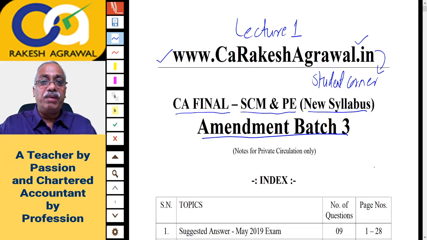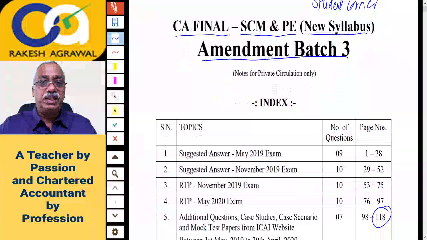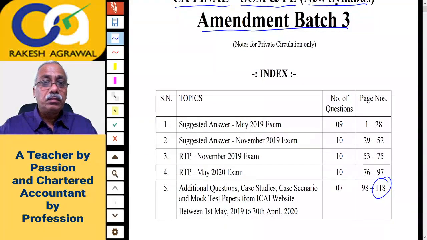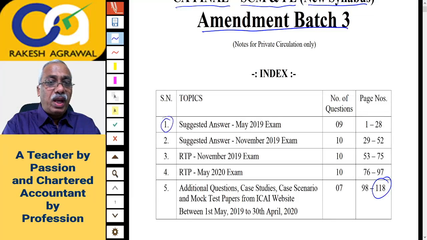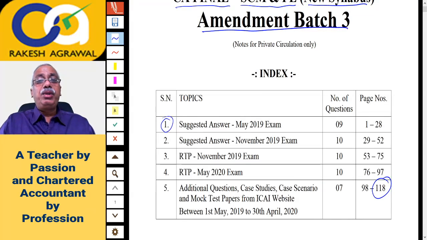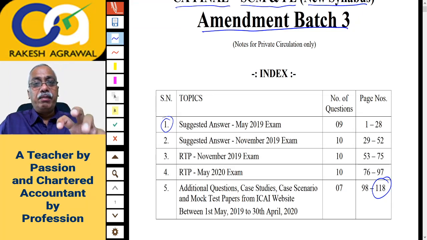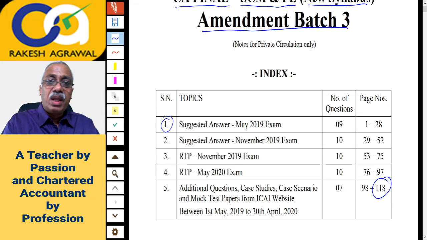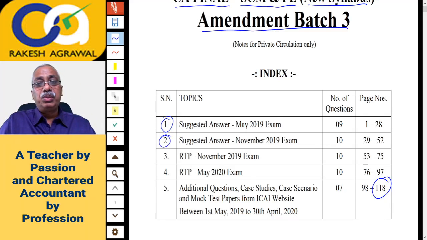Now what we are going to cover is printed in the index page itself. Check what I am going to cover. At serial number 1 I have written the suggested answer of the May 2019 exam. So I am going to cover the questions and answers of the May 2019 exam. Mainly my focus will be on practical questions, and I will only be explaining the calculations to you. After completing that, we'll switch over to number 2, that is the suggested answer of the November 2019 exam, right?